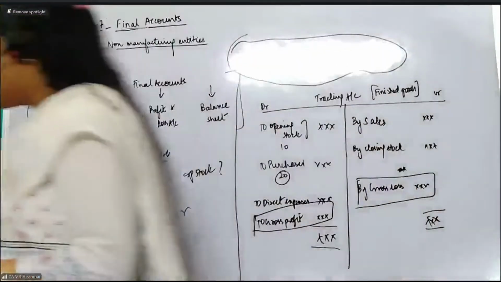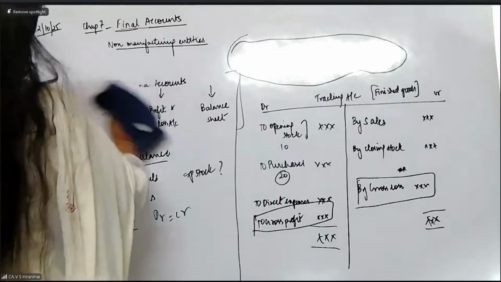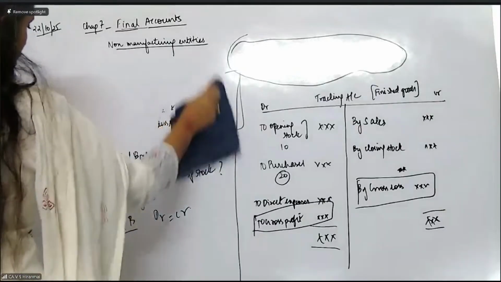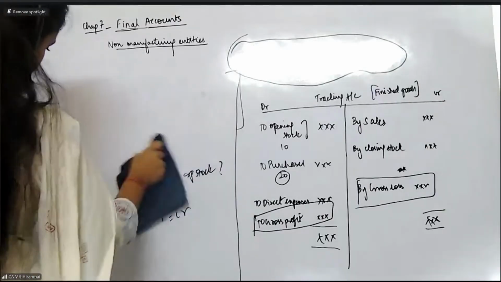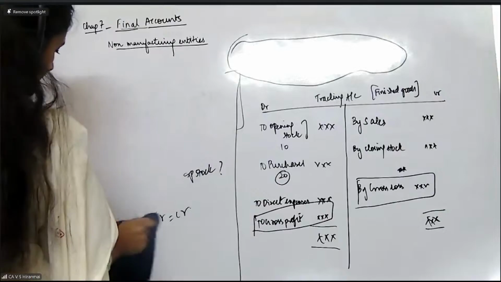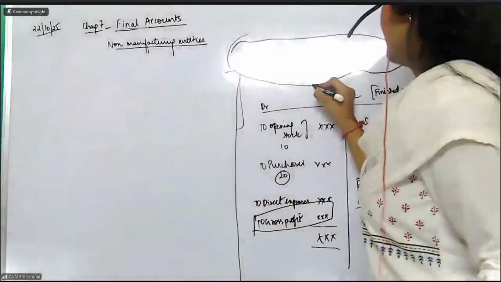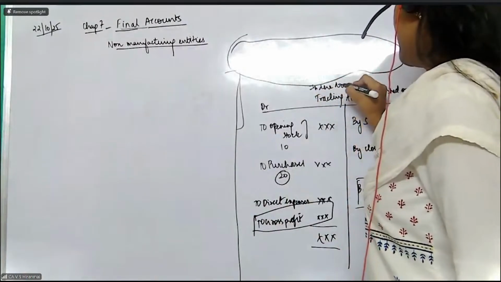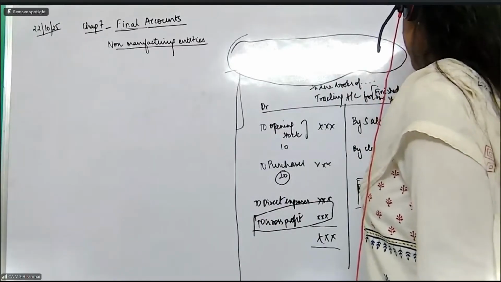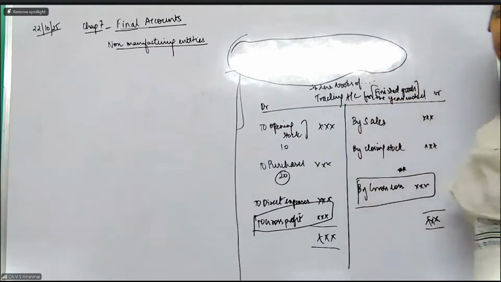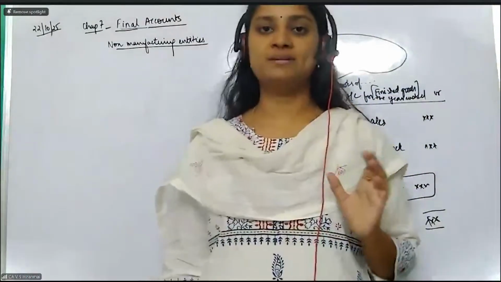Now, what is the additional concept you are going to learn here? There is a concept called closing entries. Okay, ma'am, what are these closing entries? Closing entries are those entries which you prepare at the end of the period. My dear students, the trading account and the P&L account are prepared for the year ended. When you write the format, it will be in the books of, trading account for the year ended. Clear? My dear students, all of you have to understand what we mean by closing entries.